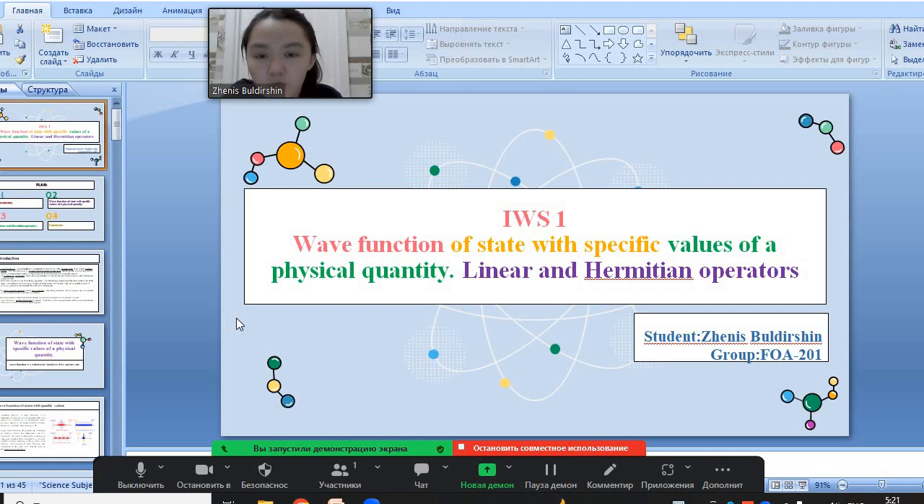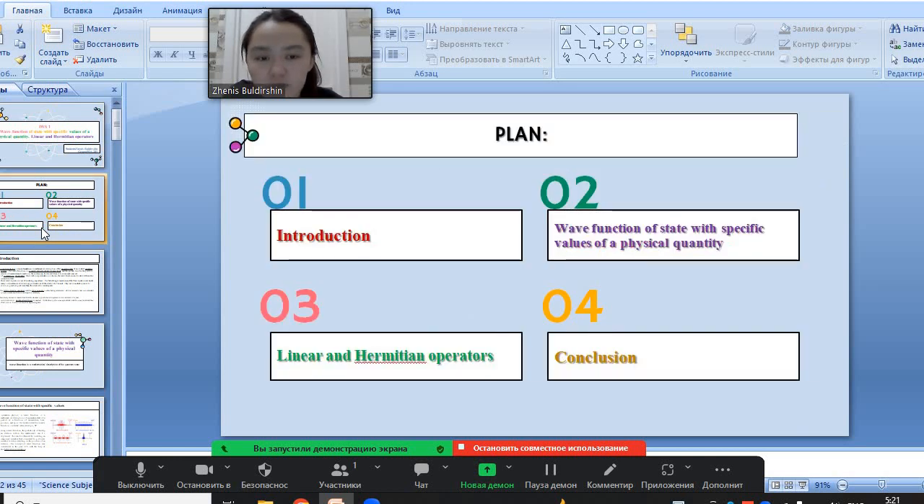The topic is wave function of state with specific values of physical quantity and linear and Hermitian operators. And the plan: the first is the introduction, the next is a wave function of state with specific values of physical quantity, linear and Hermitian operators, and the conclusion.